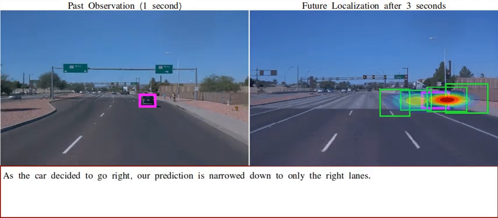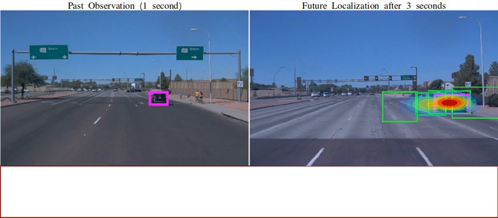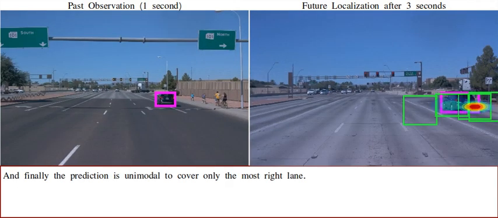Now that the car decided to go right, our prediction is narrowed down to cover only the 2 right modes. Now the car finished its maneuver and the future is unimodal again, indicating that the car will most likely stay in the most right lane.